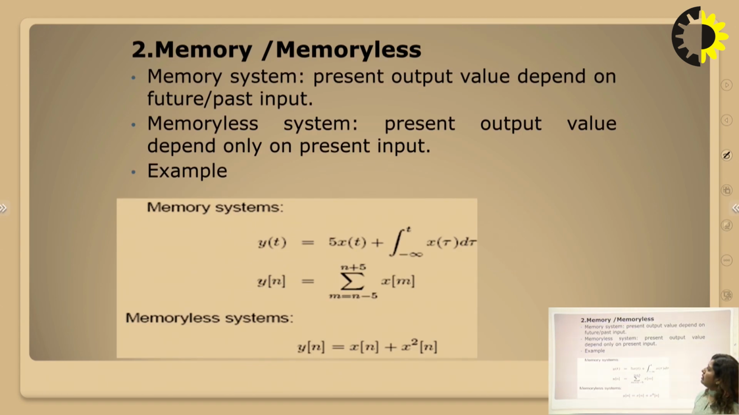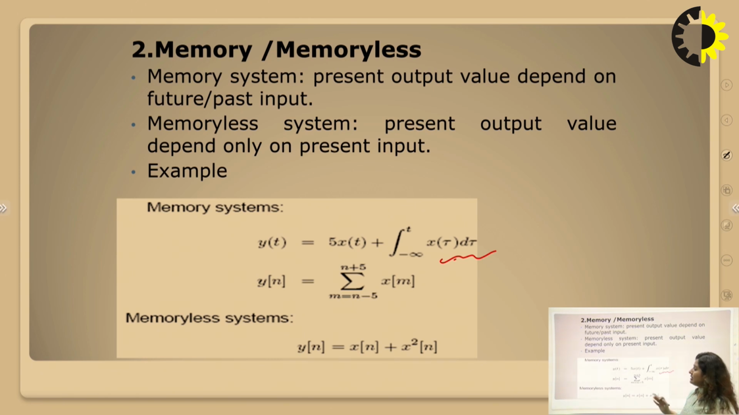Next we have memory or memoryless systems. Memory systems are those which depend on the previous values, the future values, and also the present values. Memoryless systems are those which depend only on the present values. Here is an example: y(t) equal to 5x(t) plus the integral from minus infinity to t of x(tau) d tau. Obviously there is integration, an accumulation of values of the signal, so this contains memory. These types of systems are called memory systems.